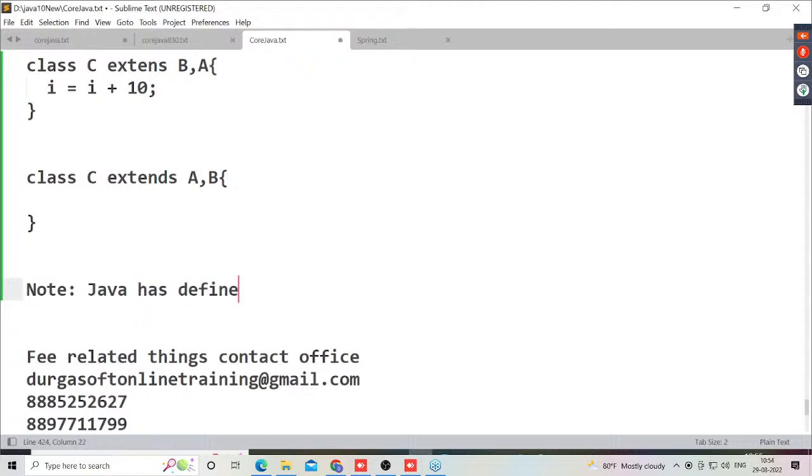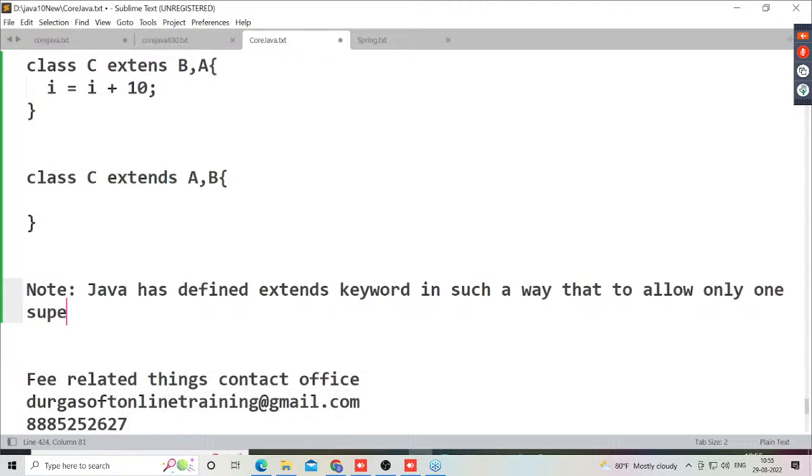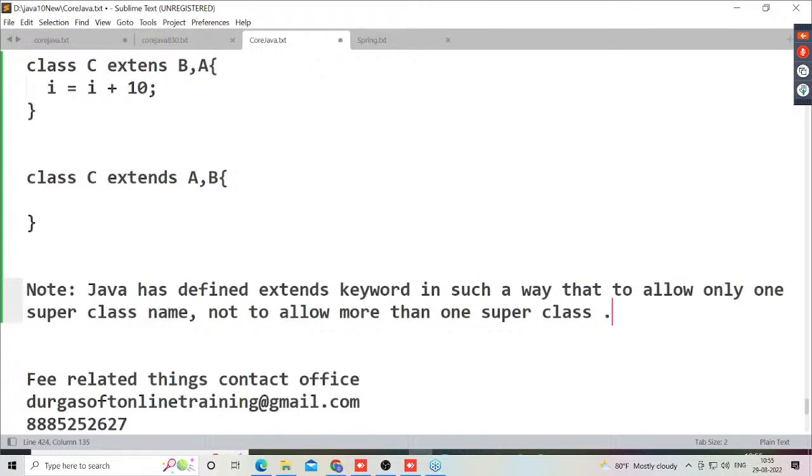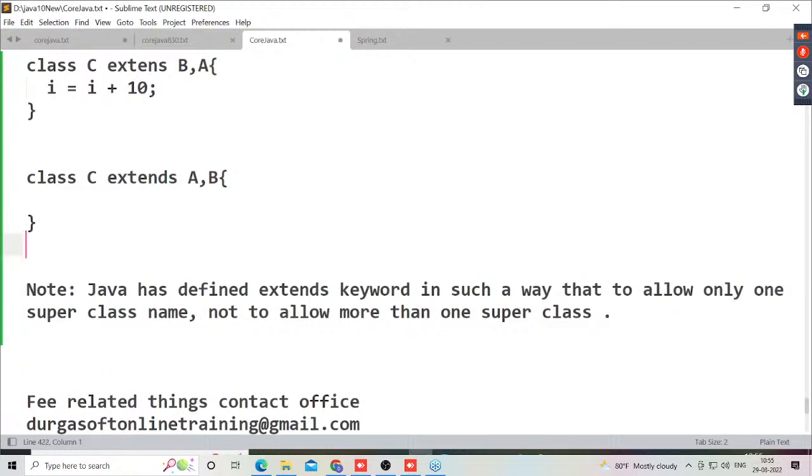Java has defined the extends keyword in such a way to allow only one superclass name, not to allow more than one superclass. That's it. That is the definition of what the extends keyword is. That's it, guys. Now this is one point we can understand clearly.